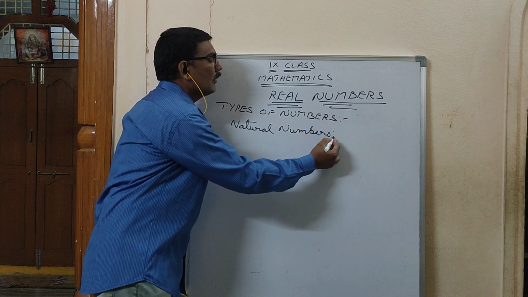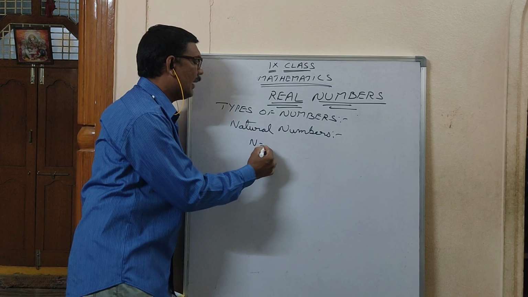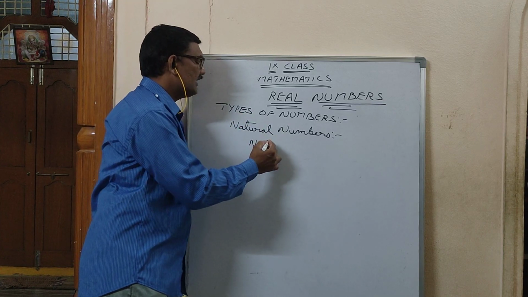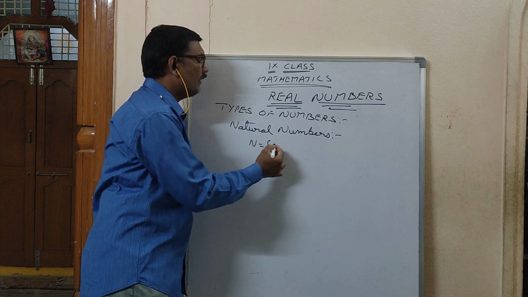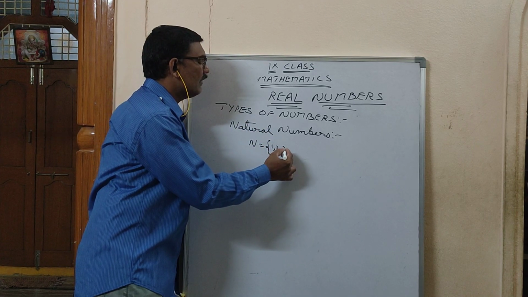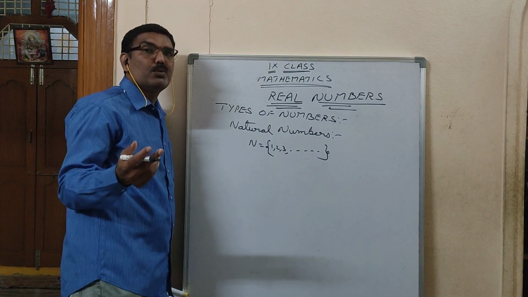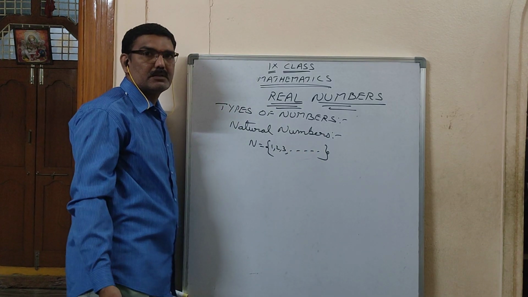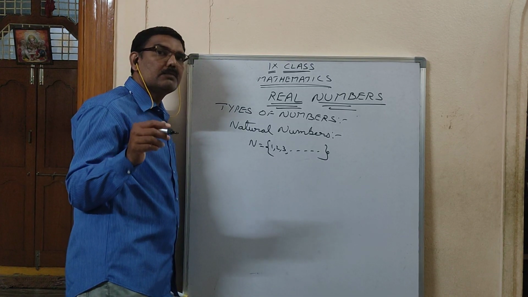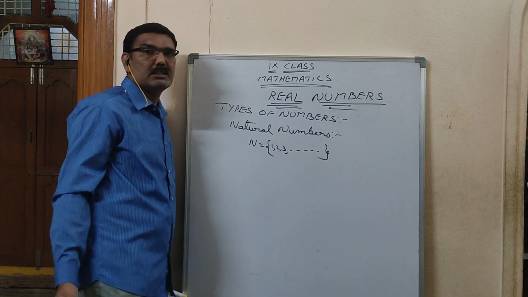Natural numbers are denoted with a capital letter N. So this entire is one set of natural numbers. In these natural numbers you have elements 1, 2, 3, etc. If anyone will ask you to define natural numbers, then what you have to say is the numbers which are using for counting the things.